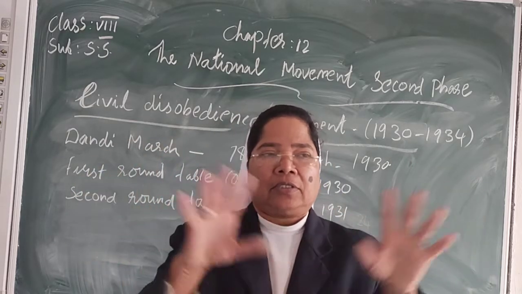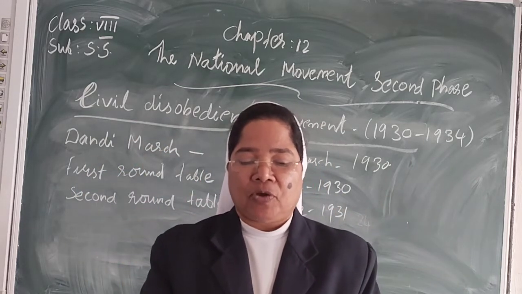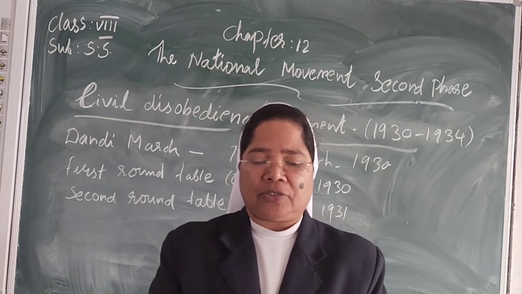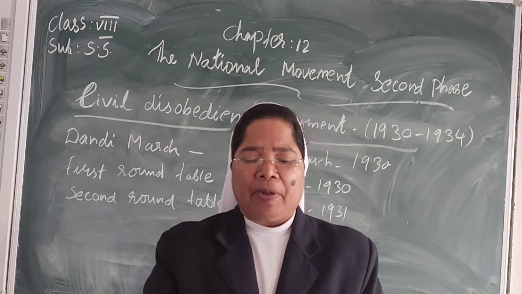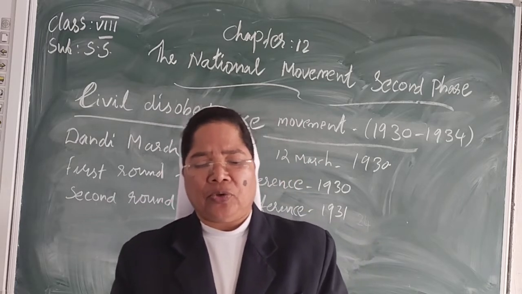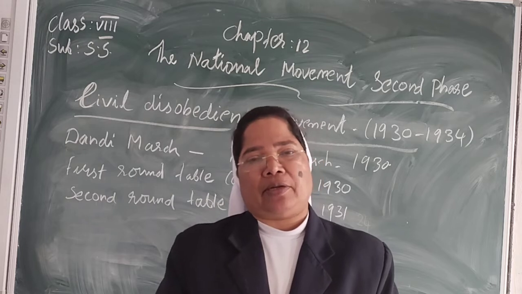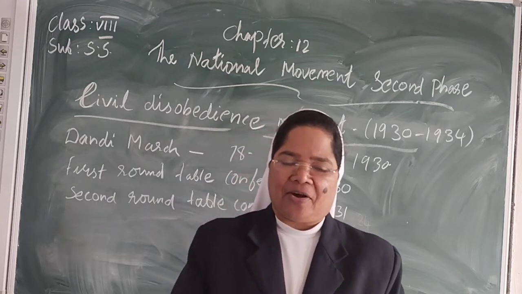All 78 members were together. By breaking the law, he threw a challenge to the British government.